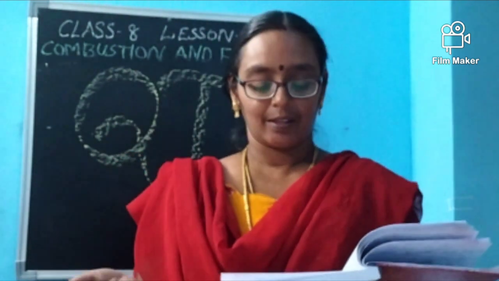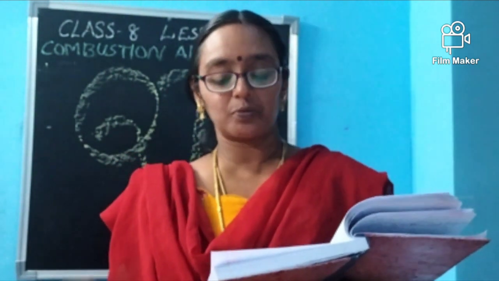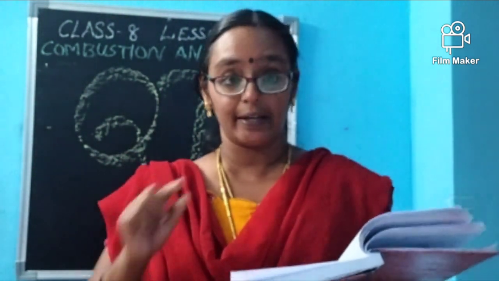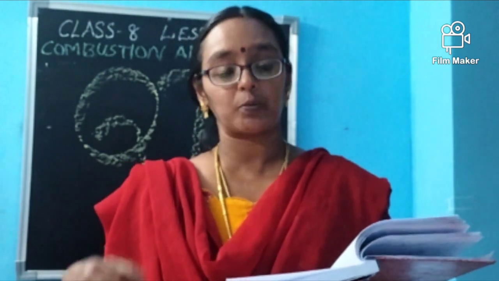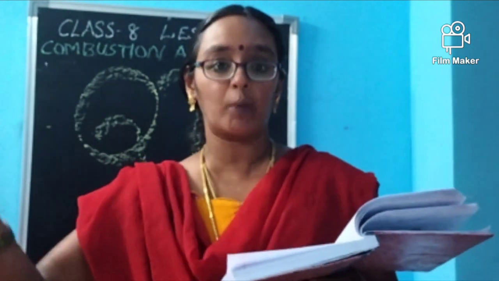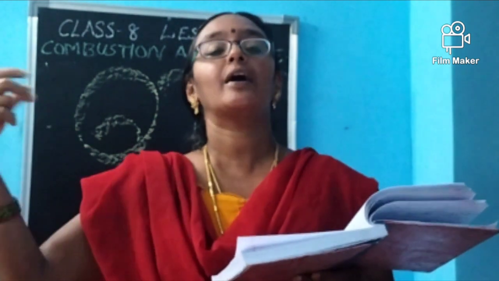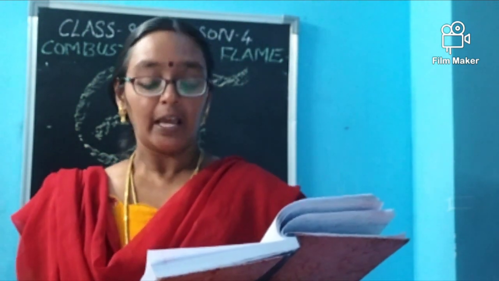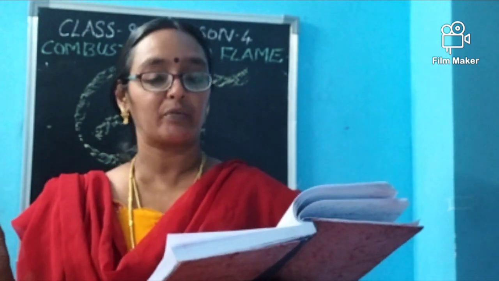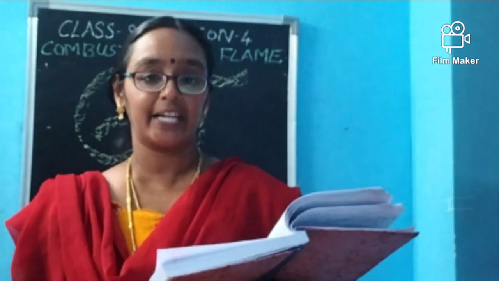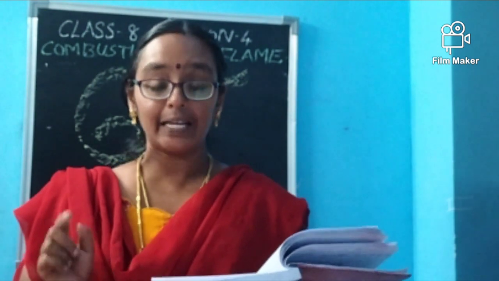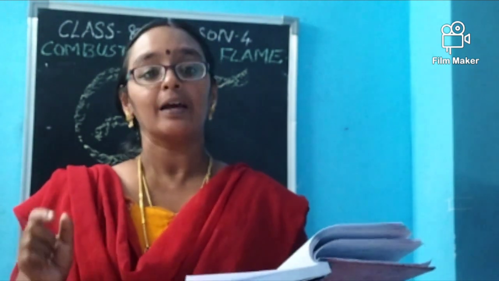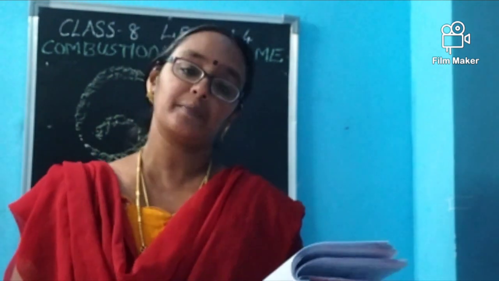Second one: fire produced by oil is controlled by dash. When fire is formed in oil, it can be controlled by applying dash. Third question: incomplete combustion of a fuel gives dash gas to the atmosphere.